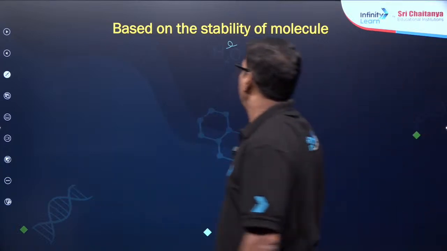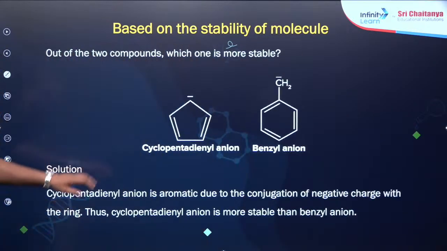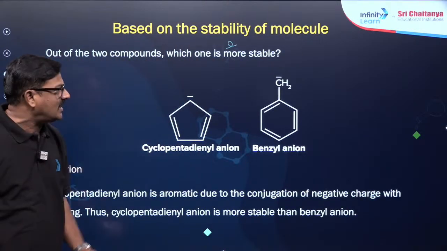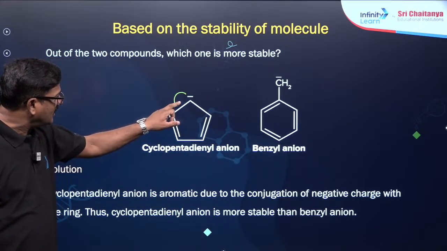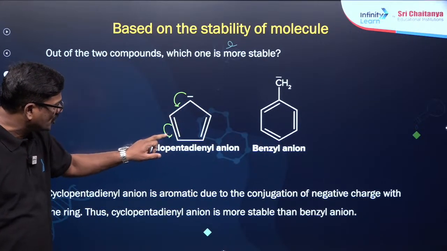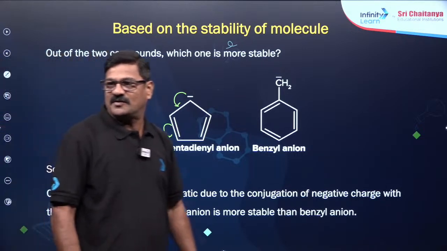Now, based on the stability of two compounds, the cyclopentadienyl anion and a benzyl anion, the cyclopentadienyl anion is aromatic, so it is going to be more stable.